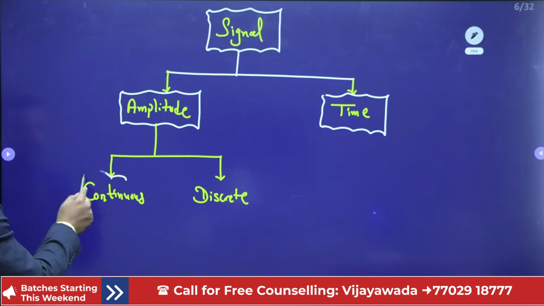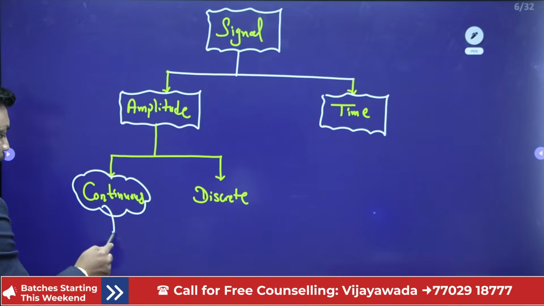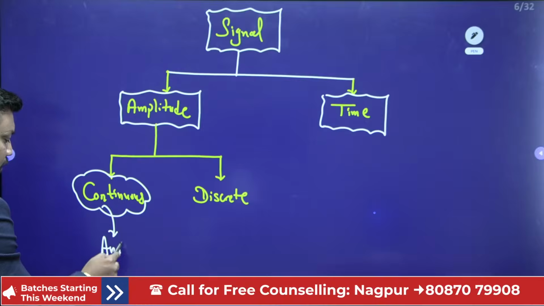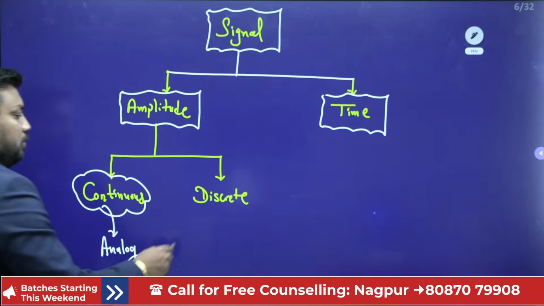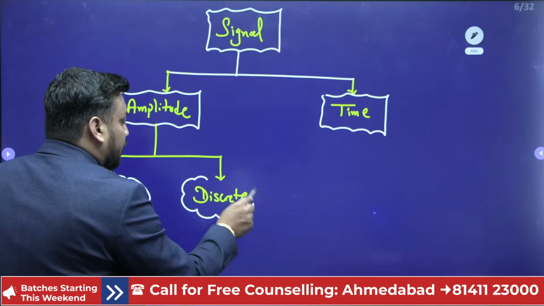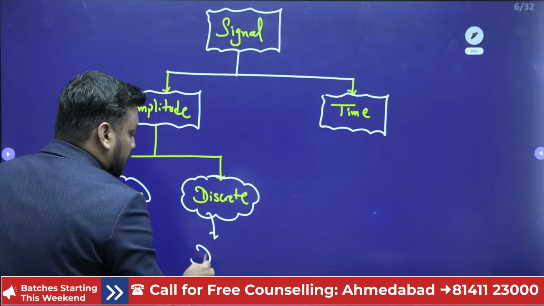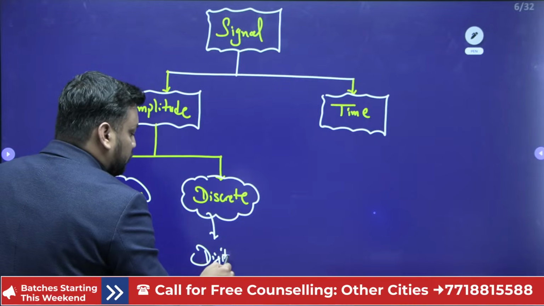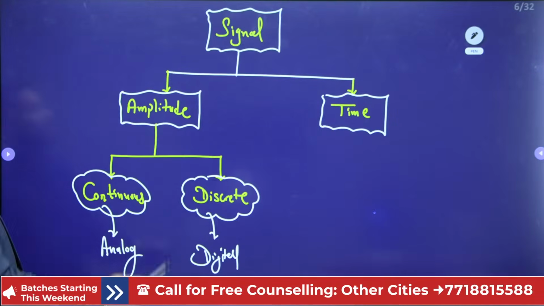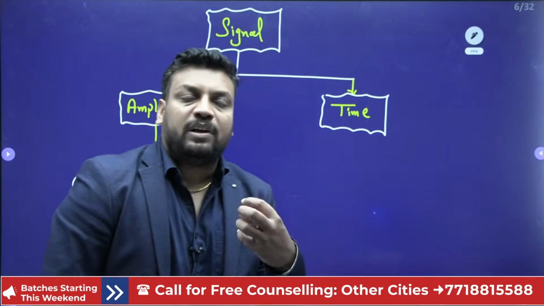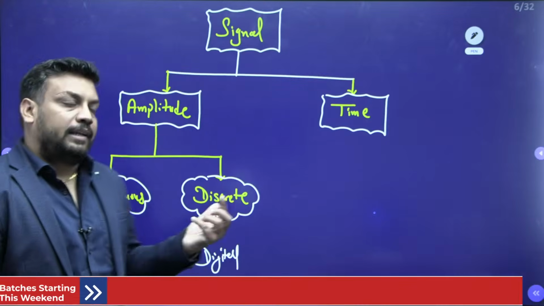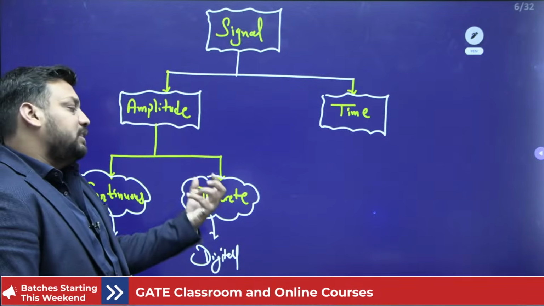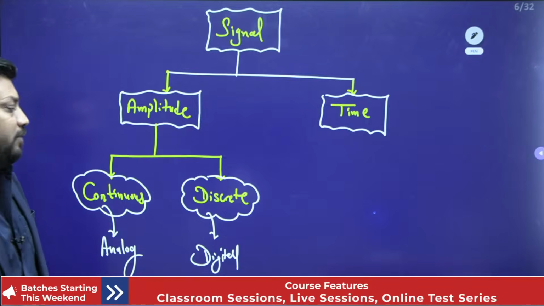If it is continuous, it represents an analog signal, and if it is discrete, it represents a digital signal. If the amplitude axis is continuous, we relate it with the analog signal; if discrete, it is referred to as digital.